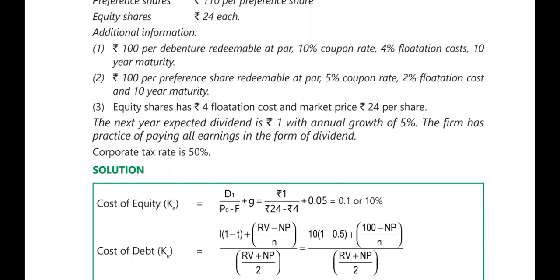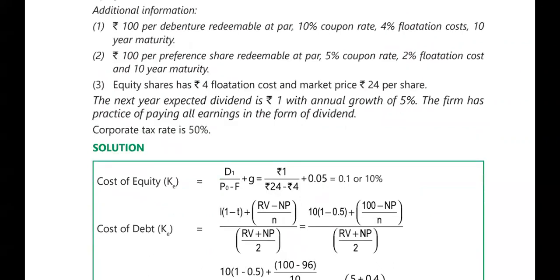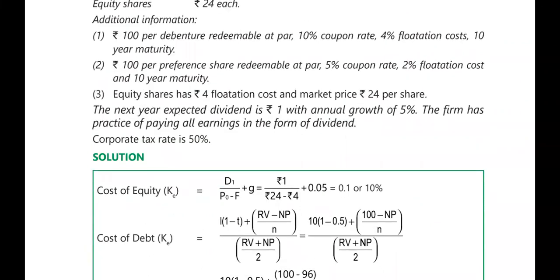So we'll get 0.50. Then plus 100, the redemption value as it is, minus the net proceeds, divided by N. Then RV plus NP divided by 2. Here, net proceeds is 96. Why is the net proceed 96?